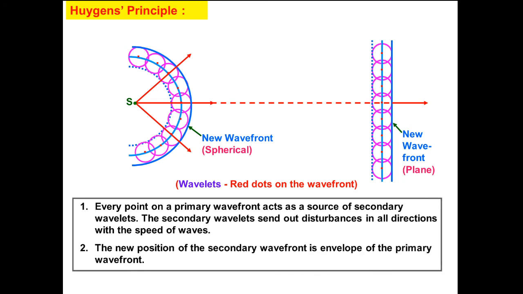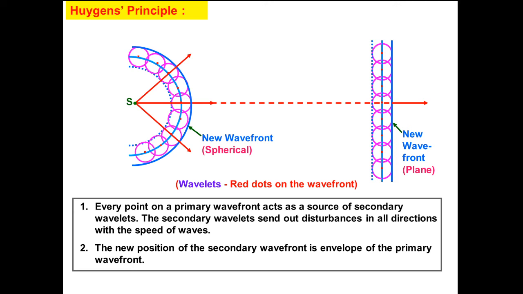And the new position of the secondary wave front is the envelope of the primary wave front. So if we draw a tangential surface, that will be the position of the secondary wave front. So these two are the statement of Huygens principle.